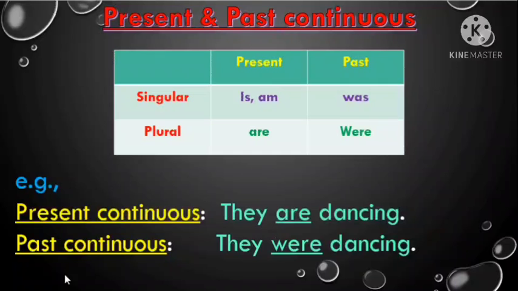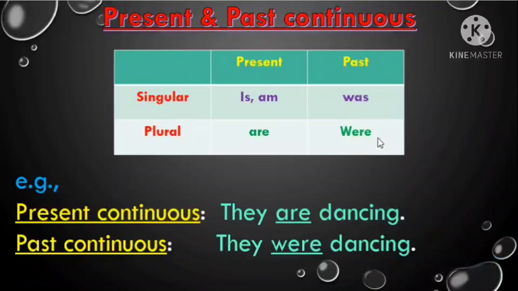Now when we talk about the past action, where the noun or pronoun is plural, we use the helping verb were. Were is the helping verb used with plural noun or pronoun.